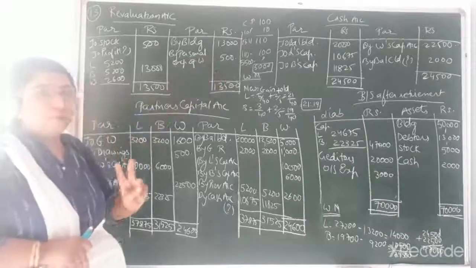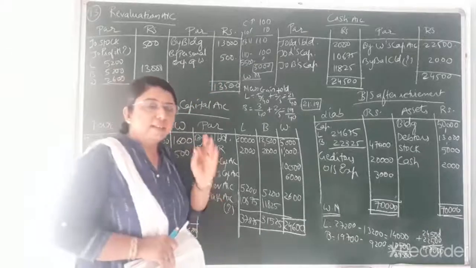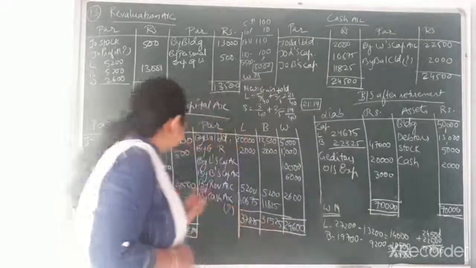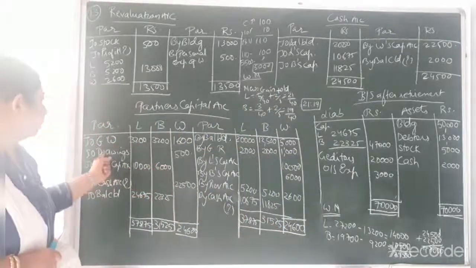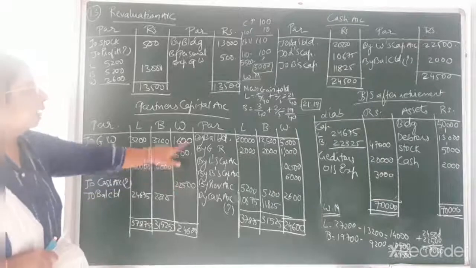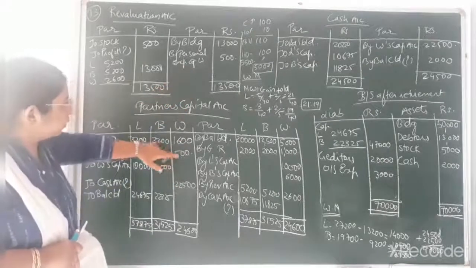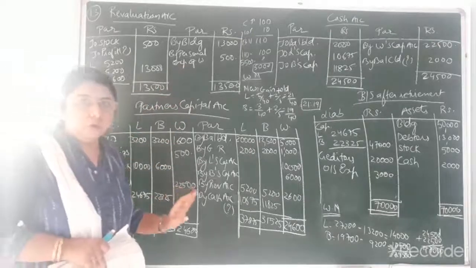So you can see two effects. Already we discussed that an adjustment has two effects, one debit effect and the other credit effect. The debit effect that I have given, you can see on the debit side of partners' capital account, and the credit effect on the credit side of revaluation account. So there are always two effects of any adjustment.